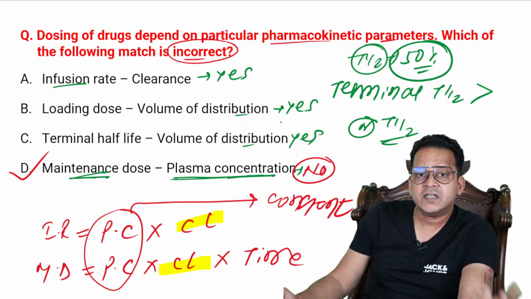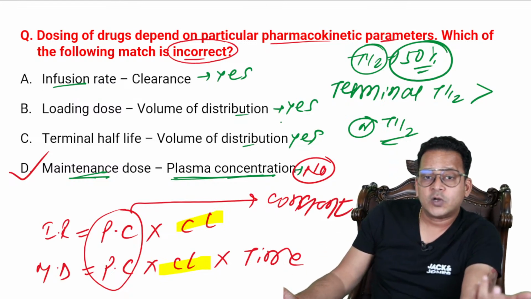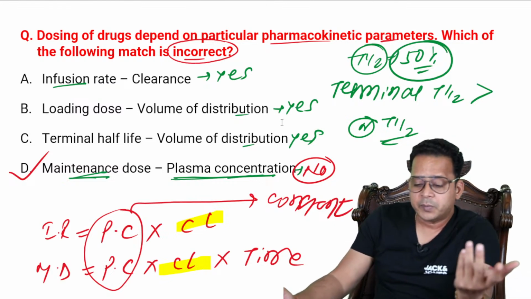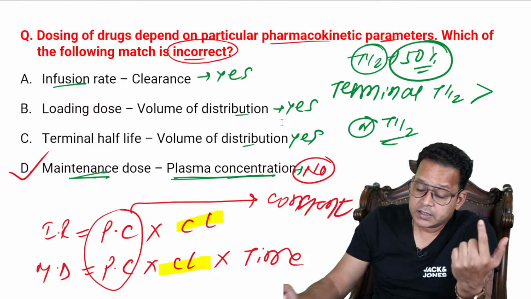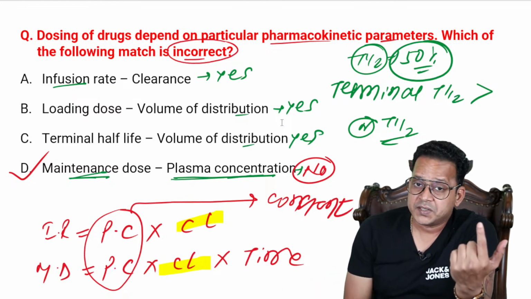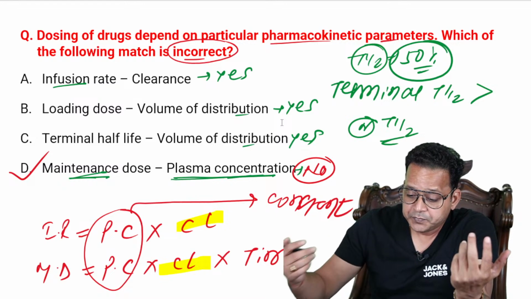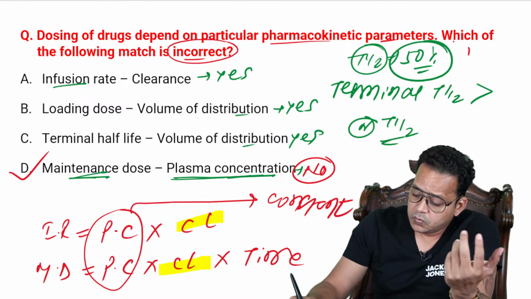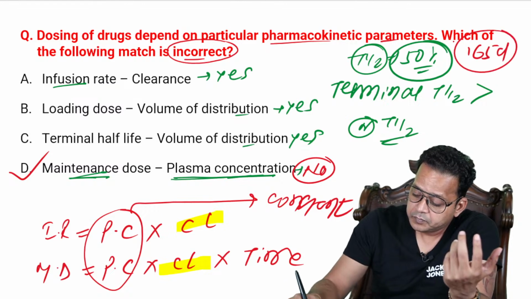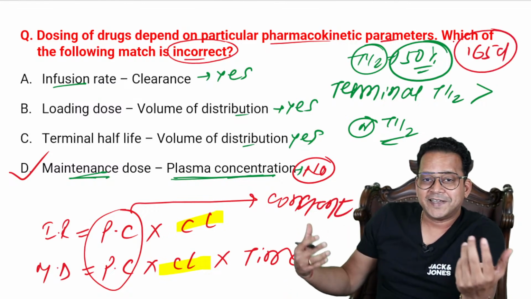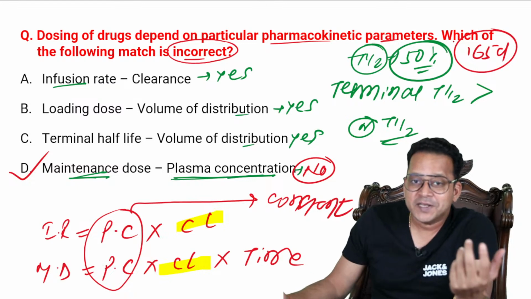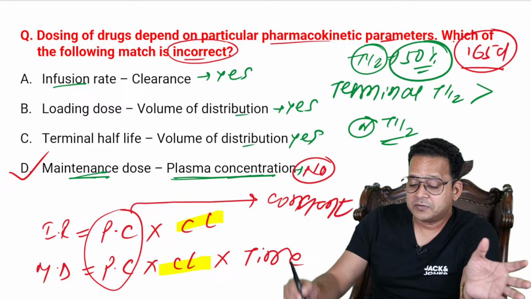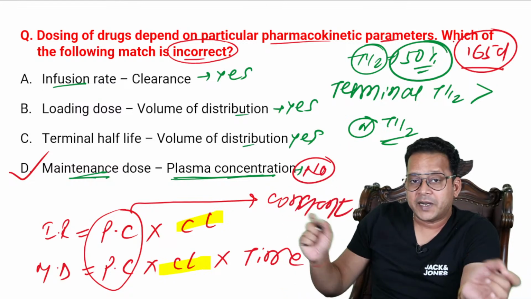How long acting is bedaquiline? How many hours or how many days? Do you remember? Bedaquiline, delamanid, pretomanid, these are new drugs in TB. They're very important. If you don't know, let me tell you: 165 days. Do you think it takes 165 days for bedaquiline to be metabolized? Obviously, no. The terminal half-life of bedaquiline is so long.